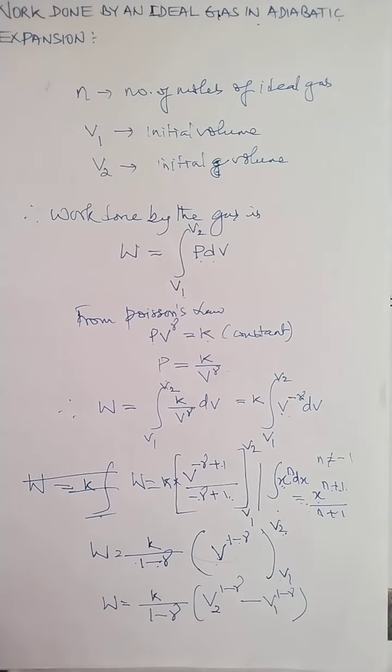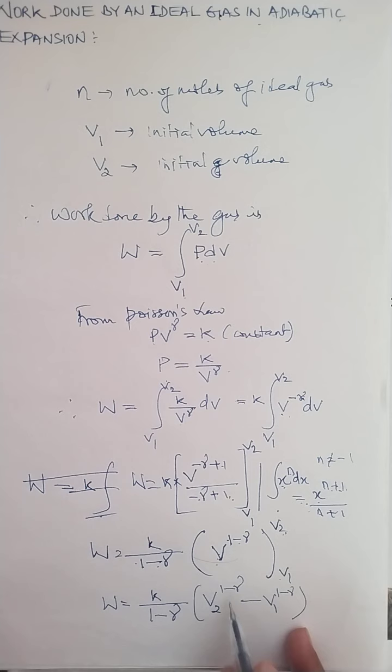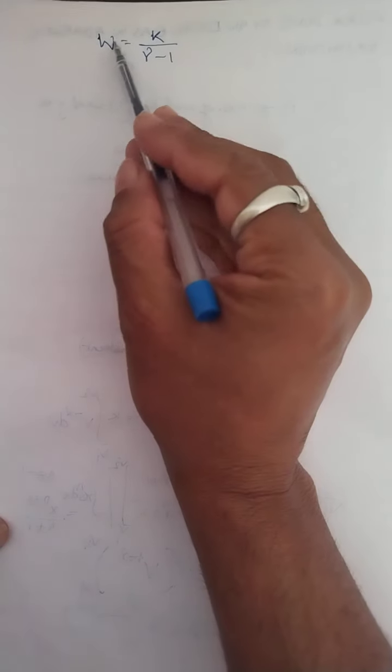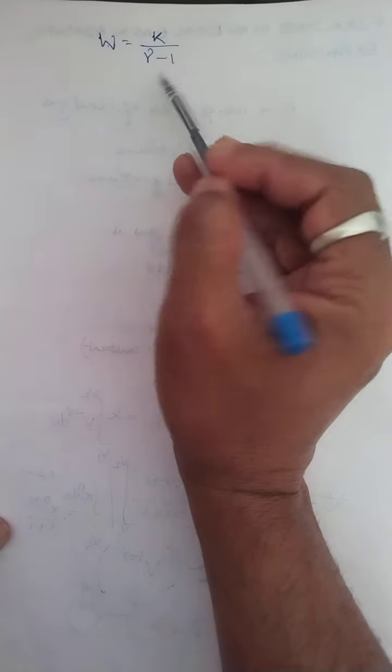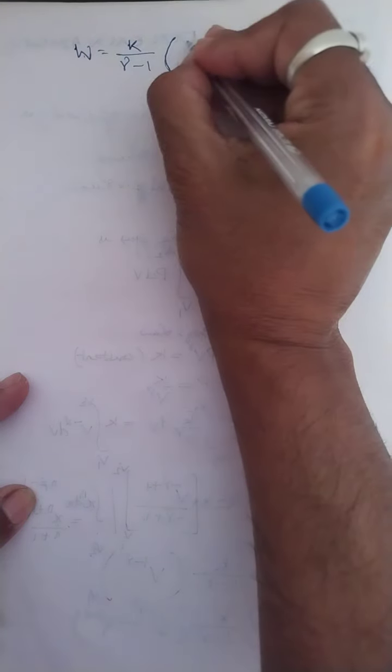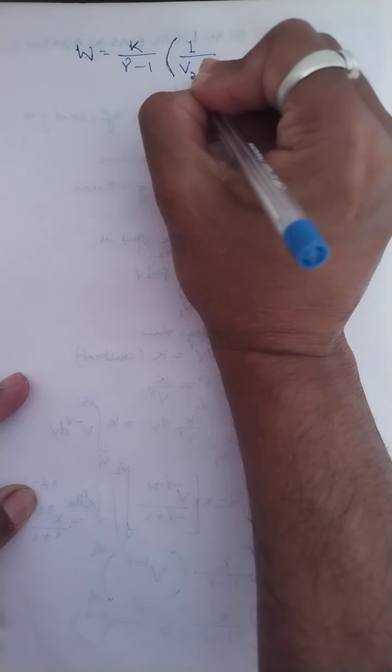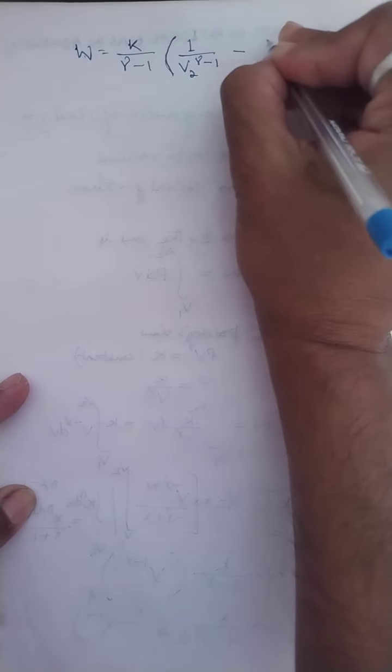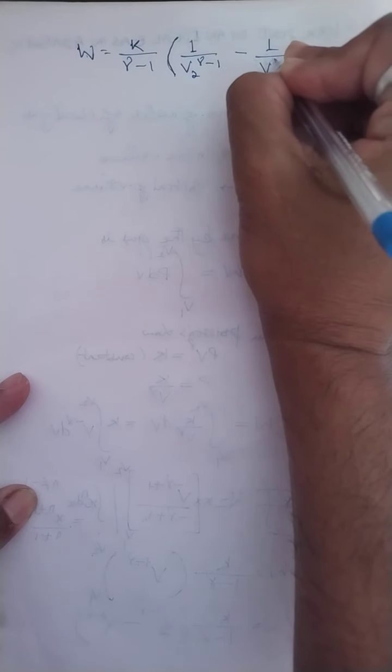So this is w. I have written w, but I want to write this quantity of b2 with gamma positive. Here in the power of b1 and b2, gamma is negative, but I can make it positive. So I take this b1 and b2 in the denominator, and I write w equals k by gamma minus 1, and inside the bracket 1 by b2 to the power gamma minus 1 minus 1 by b1 to the power gamma minus 1.